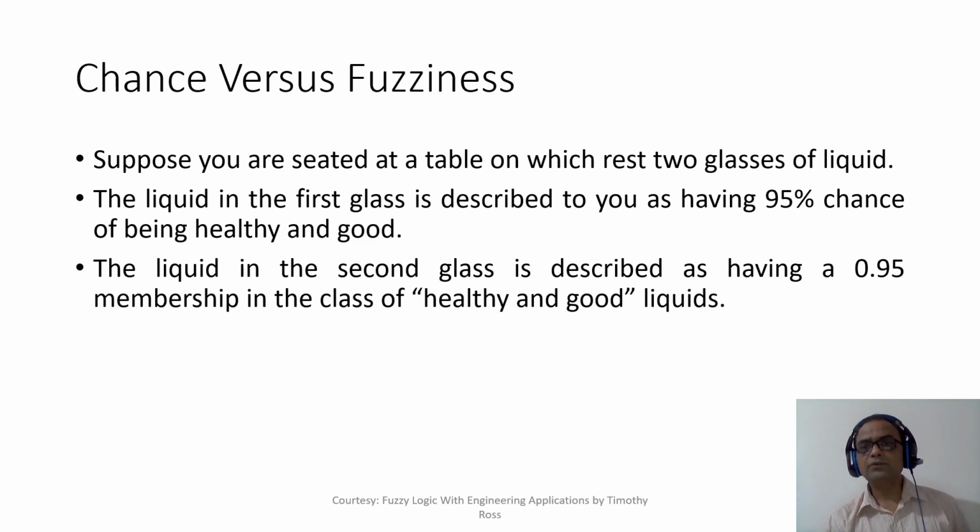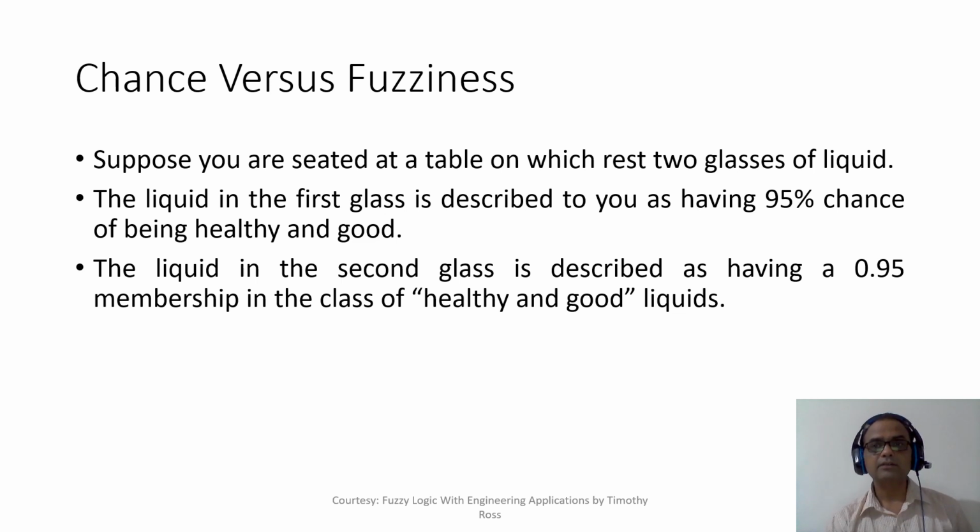Now some of you would wonder how come the membership value is not 1 and why it is 0.95. You see, depending upon what kind of liquid it is and how much liquid you consume, you will decide whether the liquid is healthy and good or not. Take an example of wine.